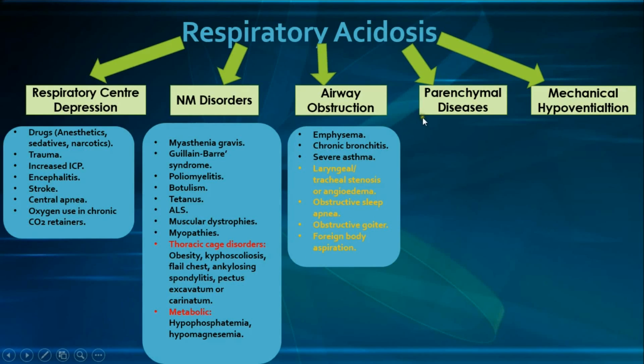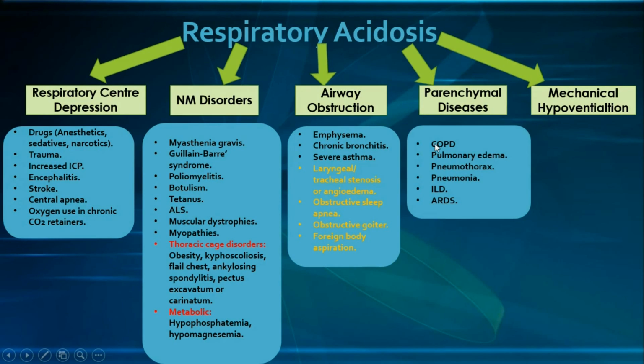And now let's move to the parenchymal diseases. And again we have the COPD, pulmonary edema, pneumothorax, pneumonia, interstitial lung disease, and ARDS, which is acute respiratory distress syndrome, all of which impair alveolar gas exchange due to different mechanisms.